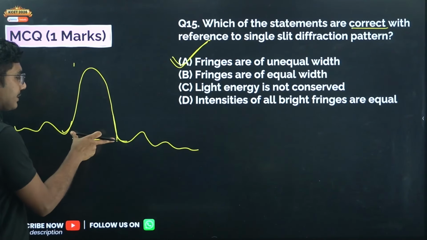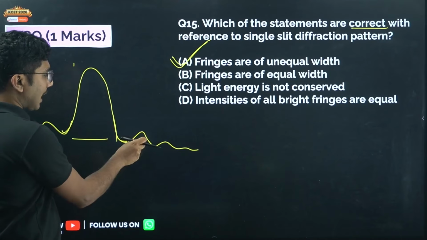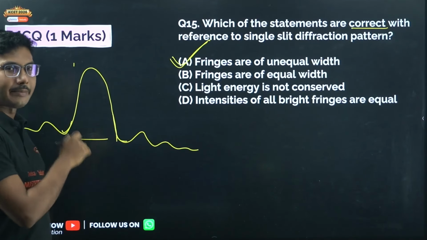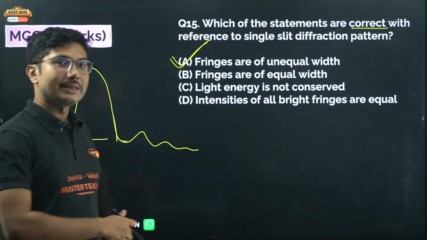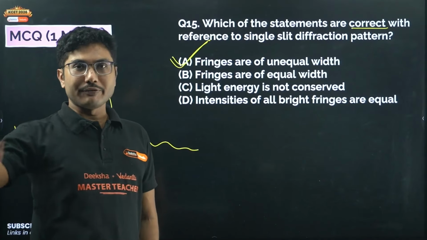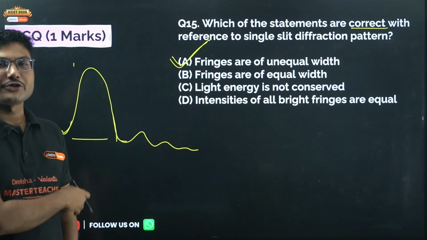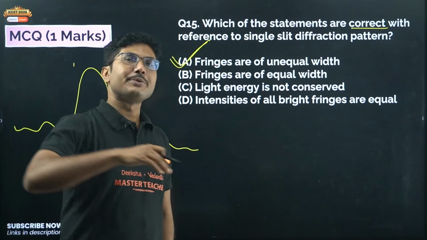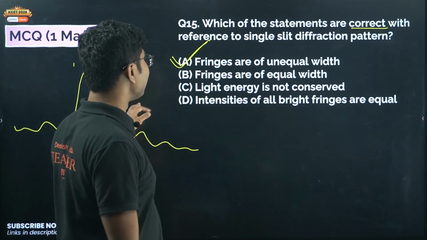So fringe width is this one. As you can see, the central bright fringe is maximum, and the secondary fringes decrease very quickly. If you study physics in future, then you will know how to derive these equations and how to use them. That will be there in your upcoming journey if some of you choose to study physics.